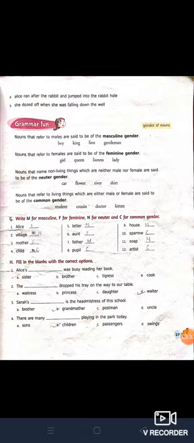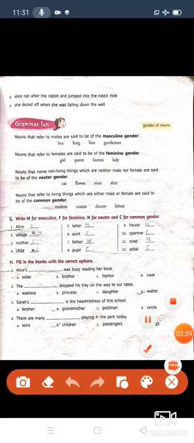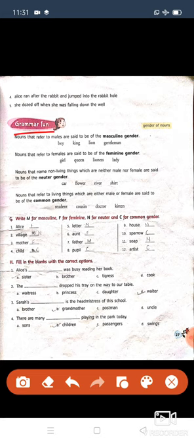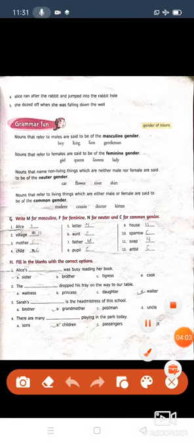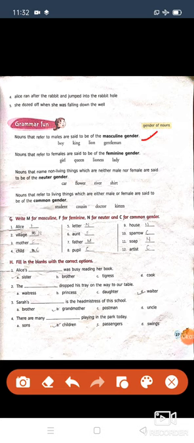Children, now we will go to the next one, that is grammar fun. Grammar fun. Okay. So here, before we start question number G, some statements have been given related to genders. Okay, gender means, you know, na children, lingo in Odia. Okay, so look at here, nouns that refer to males are said to be of the masculine gender.